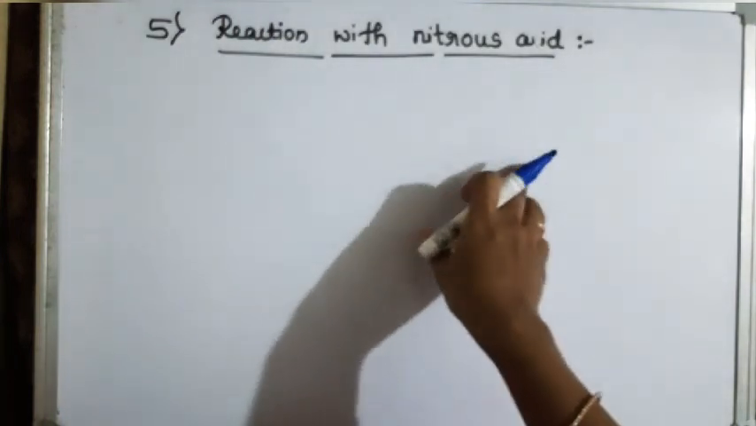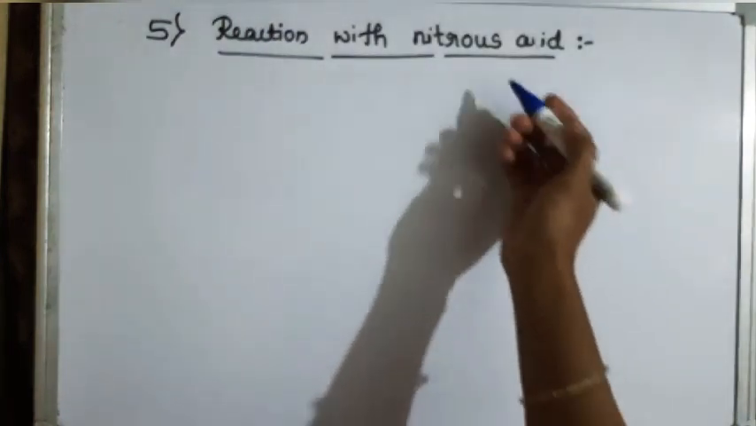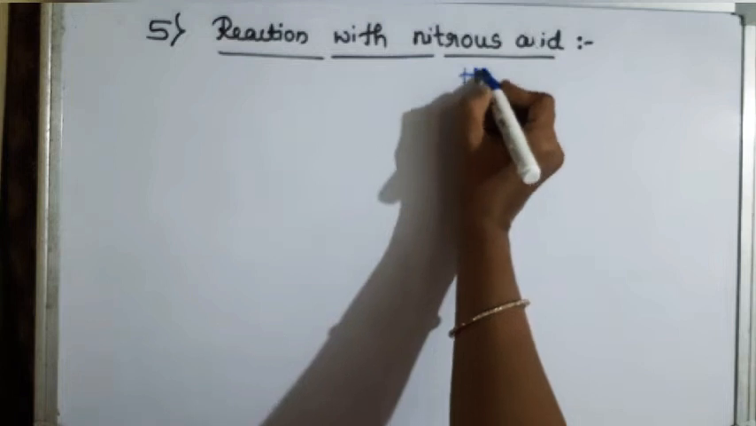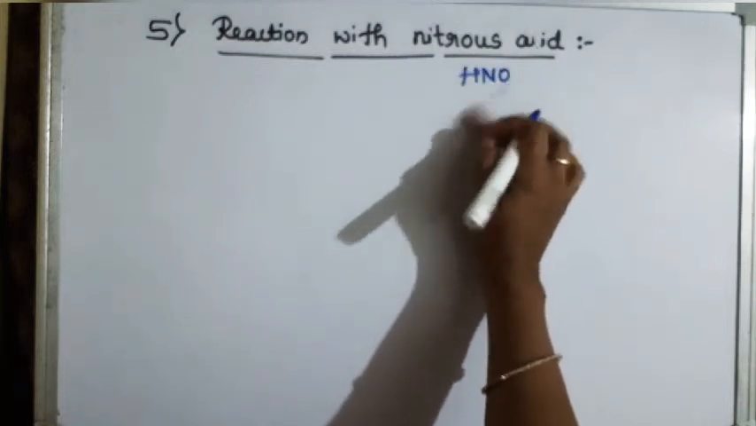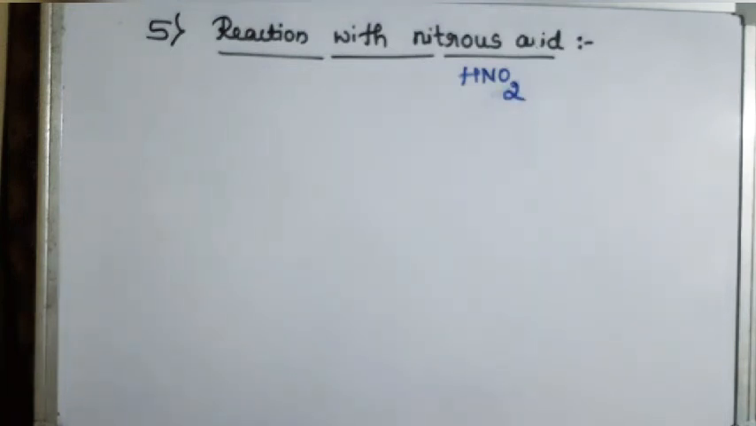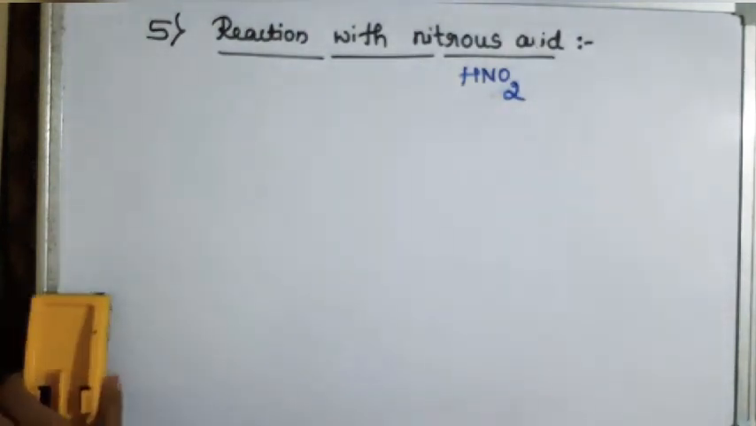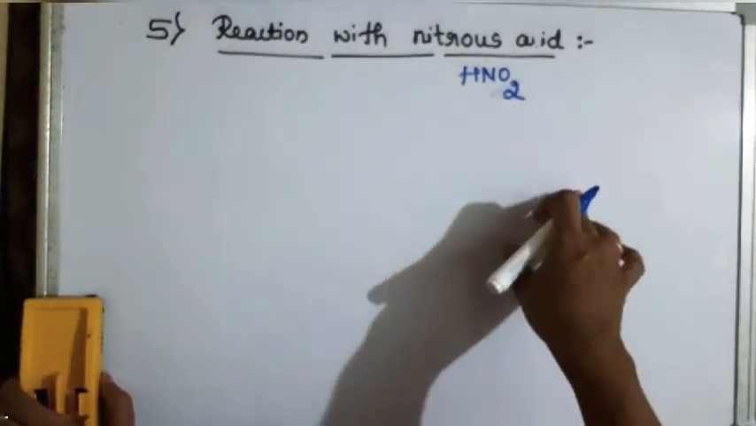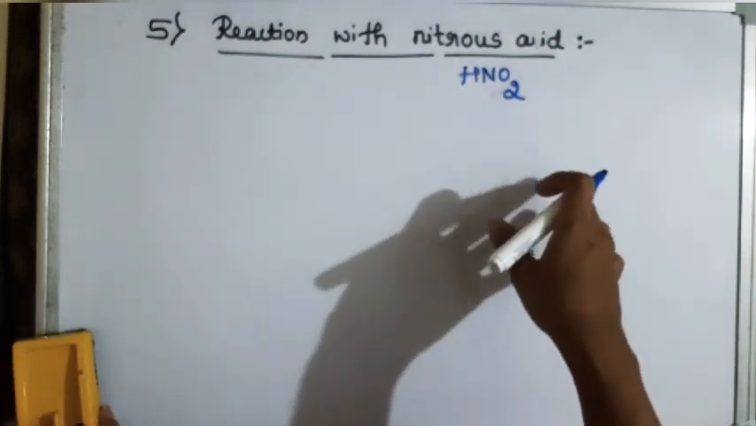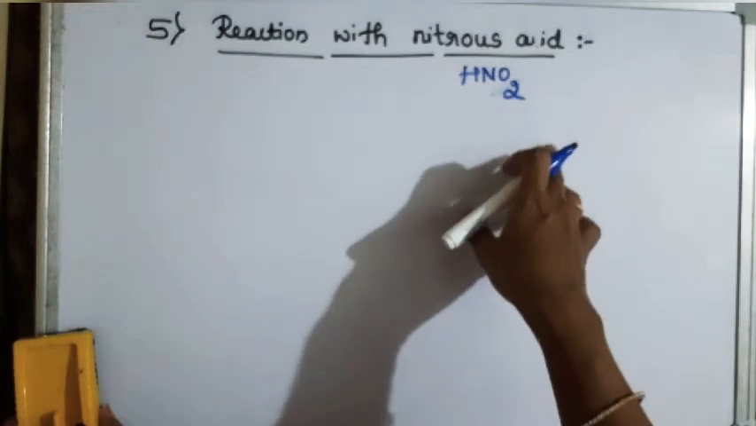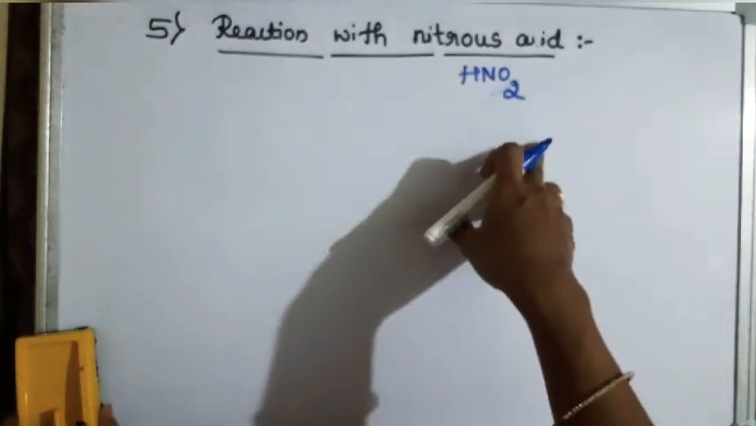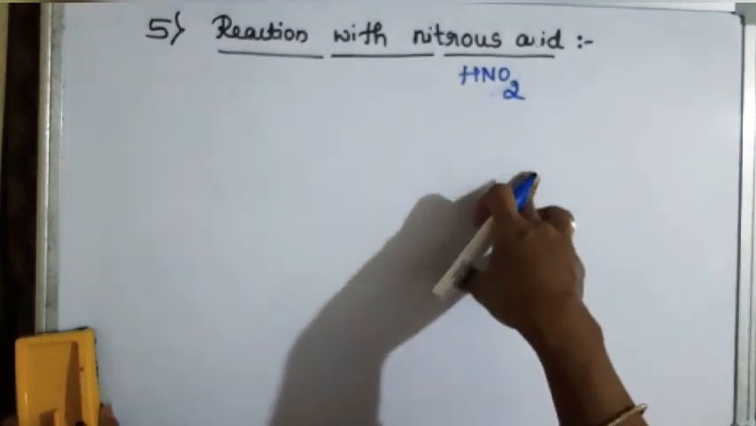The 5th reaction is reaction with nitrous acid. Nitrous acid is HNO2. Nitric acid is HNO3, whereas nitrous acid is HNO2. HNO2 is not stored in the laboratory. Whenever it is required, we have to prepare it. As it is not that stable, we have to prepare it whenever it is required, and that too in situ.